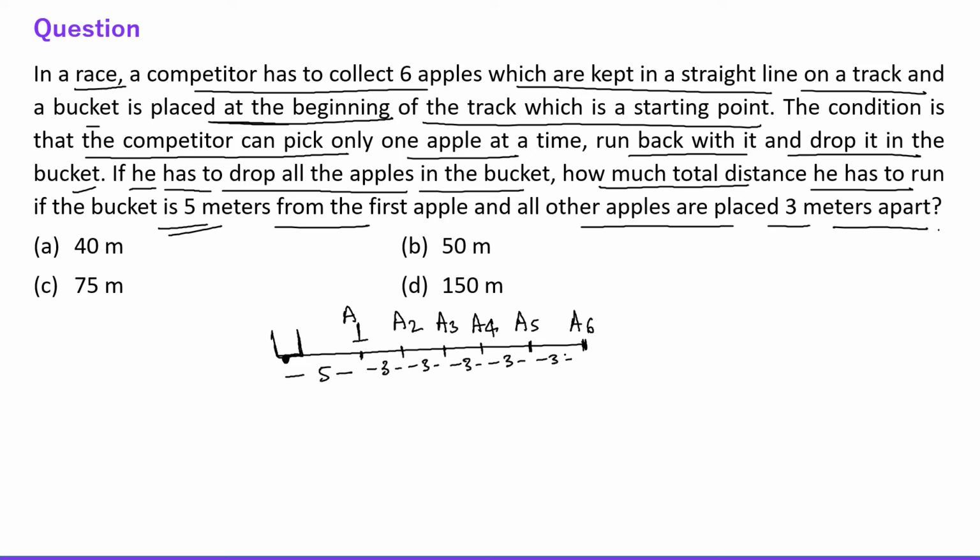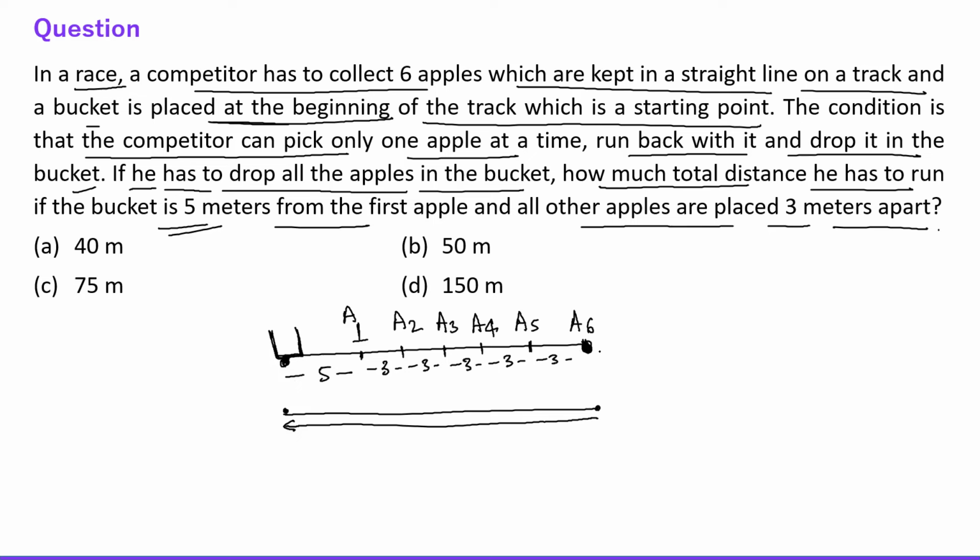Okay. So the question is, a person has to collect all the apples but one at a time and has to keep them inside the bucket. Fine. So how much distance is he traveling for this process? Obviously he starts from here, goes up to this place and then comes back, because he has to put all the apples in the bucket. Let's say first he has to collect A6.